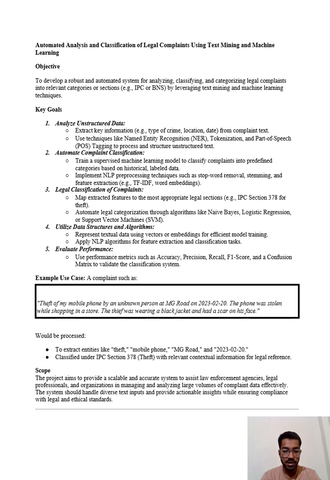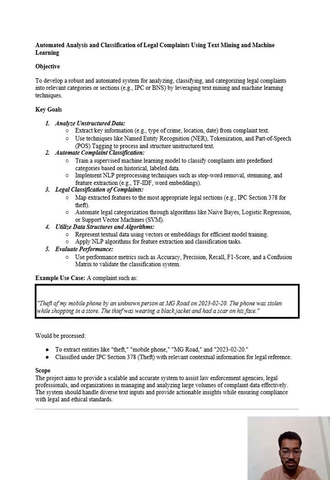Then, third point is legal classification of complaint. Map extracted features to the most appropriate legal sections, example IPC section 378 for theft. Automate legal categorization through algorithms like Naive Bayes, logistic regression, or support vector machines. Then fourth is utilize data structures and algorithms. Represent textual data using vector or embedding for efficient model training. Apply NLP algorithms for feature extraction and classification tasks.